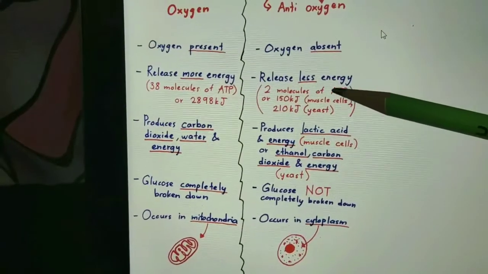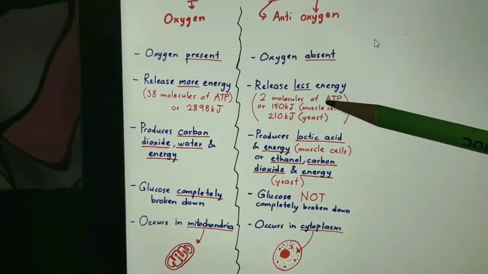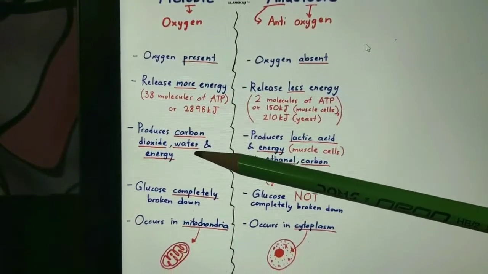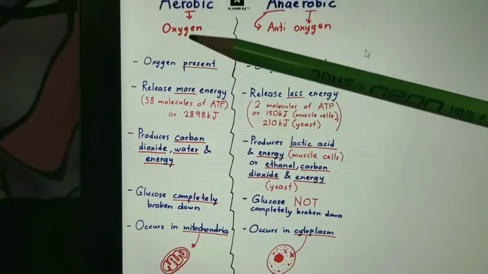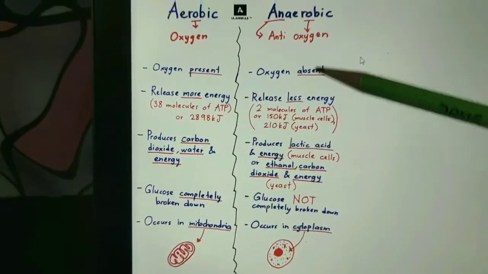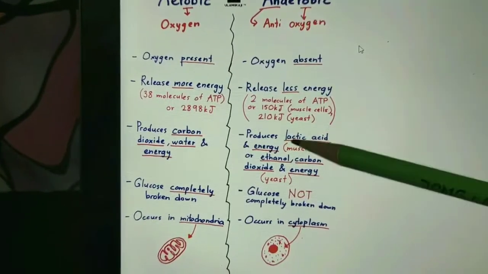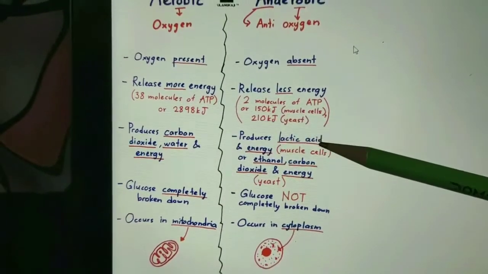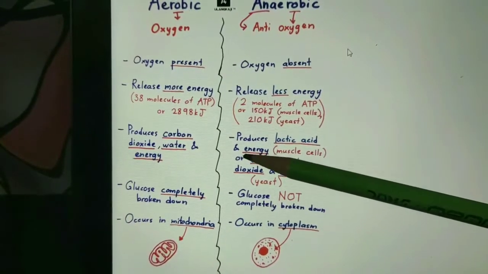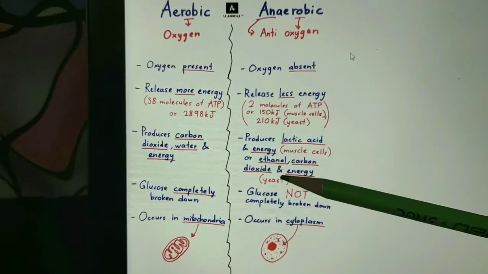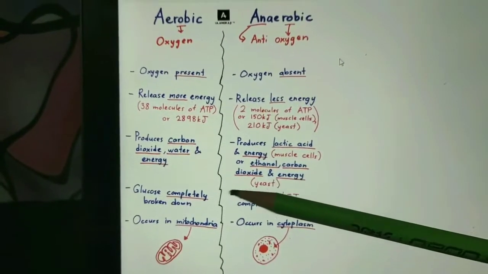Anaerobic releases less energy, 2 molecules of ATP are generated. Aerobic respiration produces carbon dioxide, water and energy by using oxygen. And anaerobic produces lactic acid and energy in our muscle cells, or ethanol, carbon dioxide and energy in the yeast. Yeast is an organism.